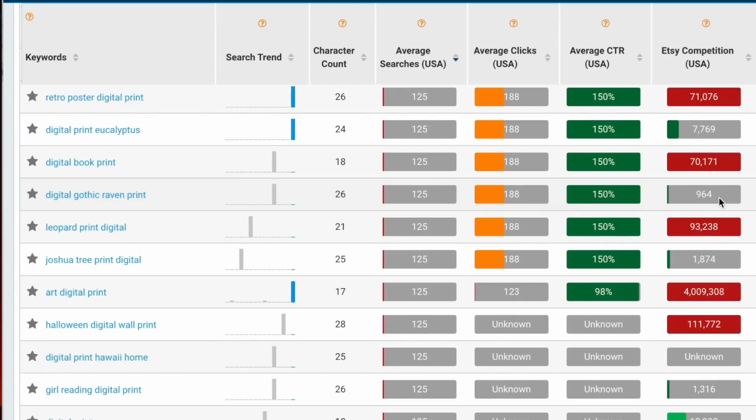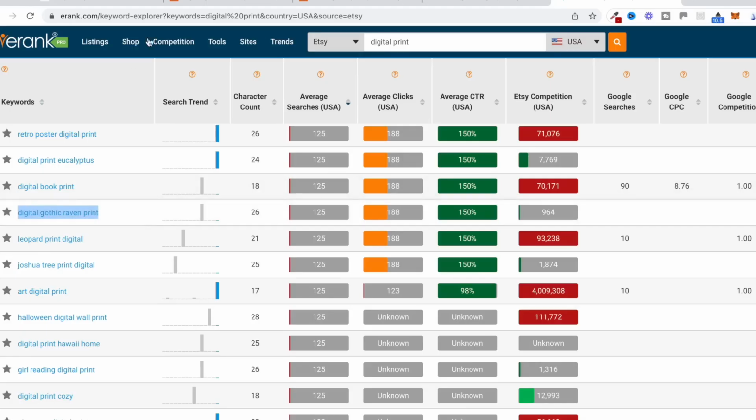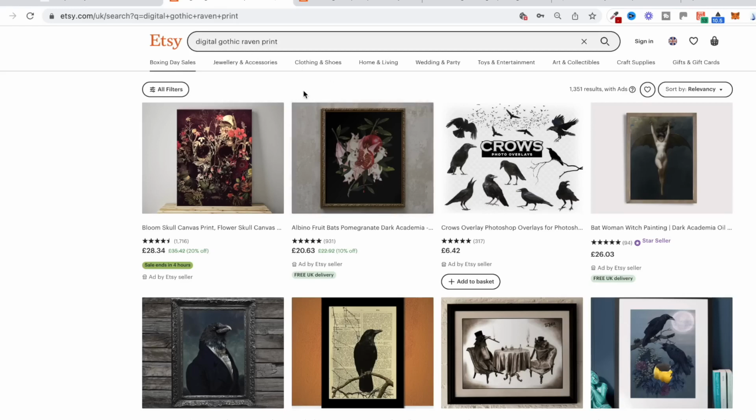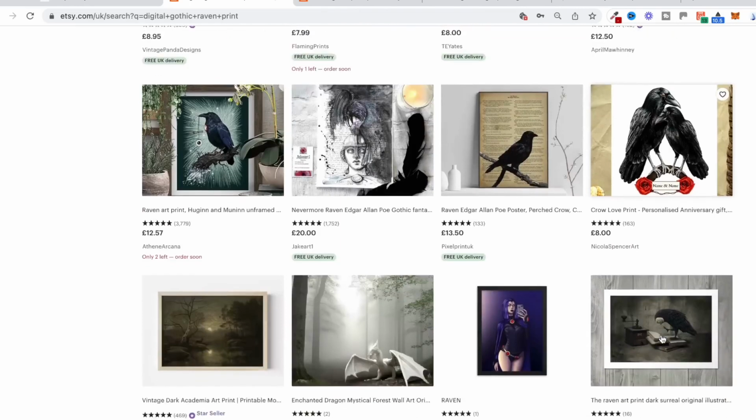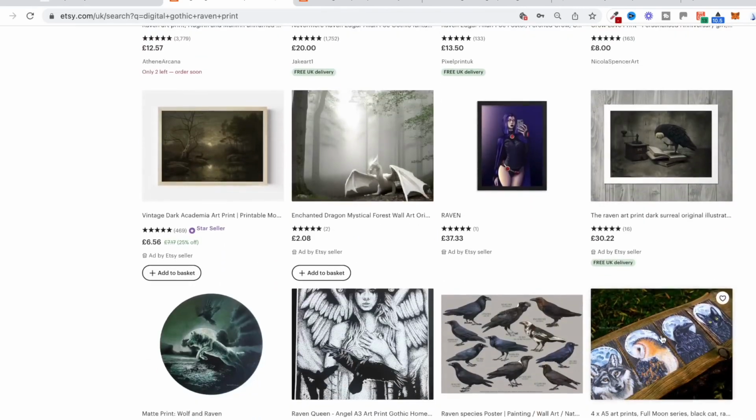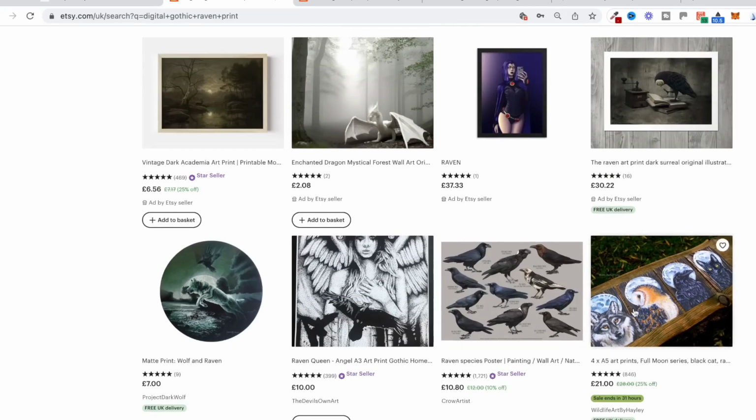It does say 964 competition, but that's usually not correct because it's going to bring up images that don't match what the person's looking for. So let's go and have a little look on Etsy just to see what the competition is like here. So we can see there's a few images that have popped up here, but if we scroll a little bit further down, you start to see that this is not a raven, it's a dragon. This is different birds here. This is an owl here.